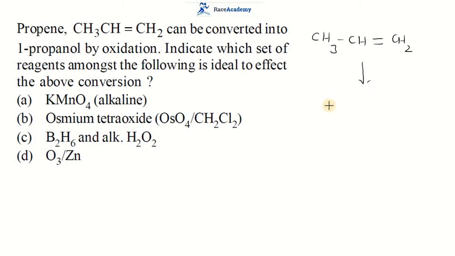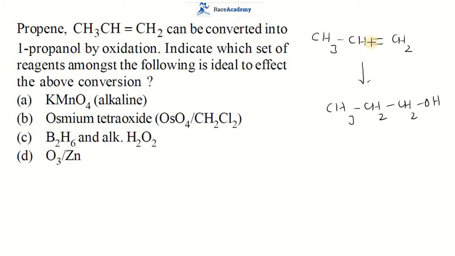The alcohol is nothing but 1-propanol, that is CH3CH2CH2OH.